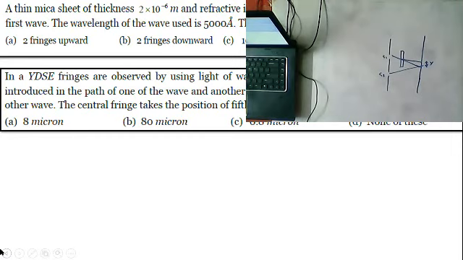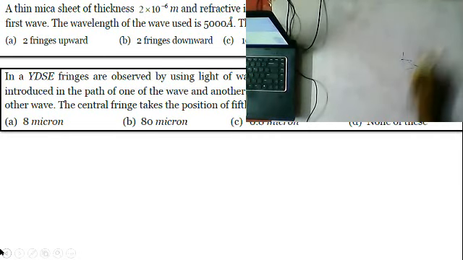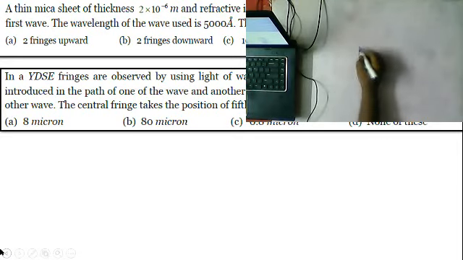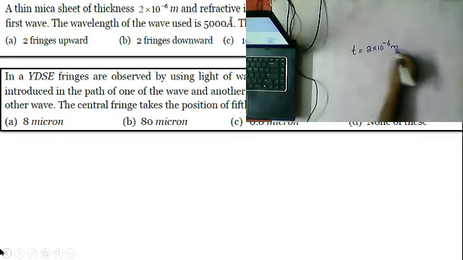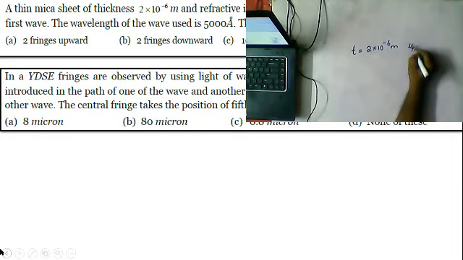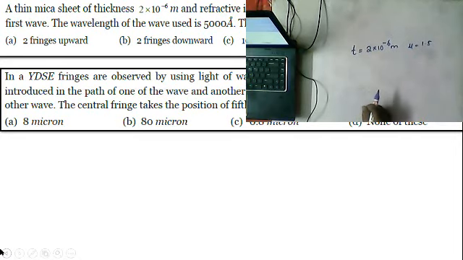First of all, what is the data given? Based on the given data, we need to go for the formula. The thickness of the sheet t is given as 2 into 10 power minus 6 meters, and mu is equal to 1.5, introduced in the path of the first wave.